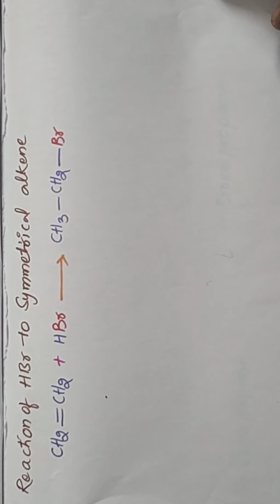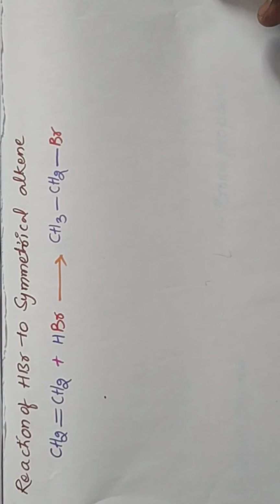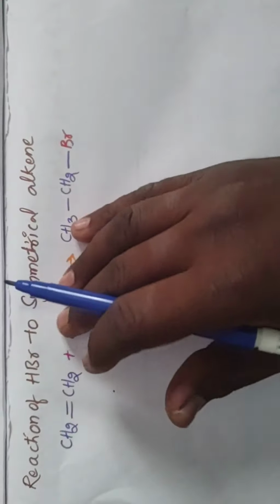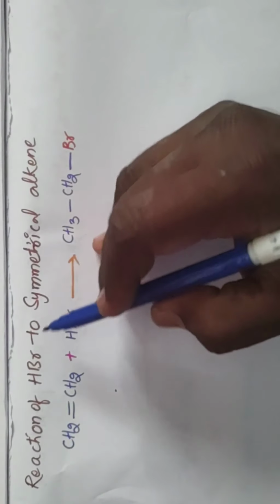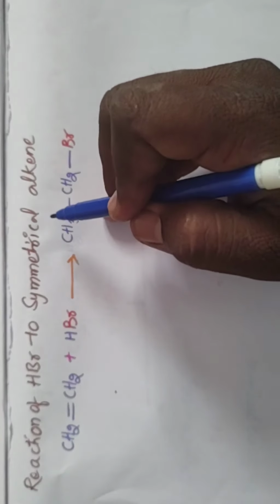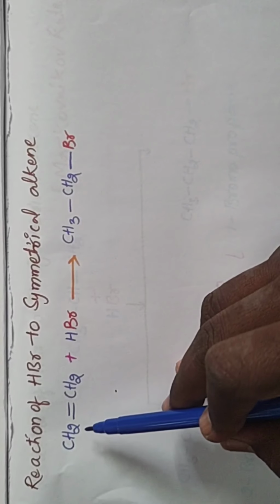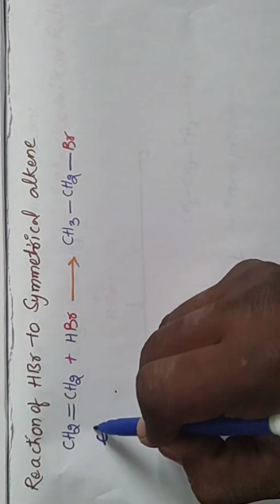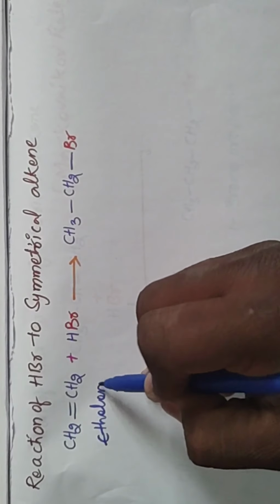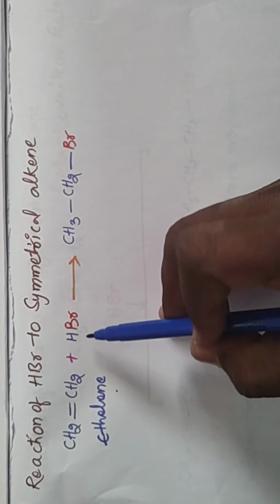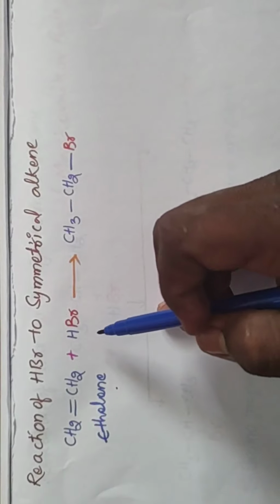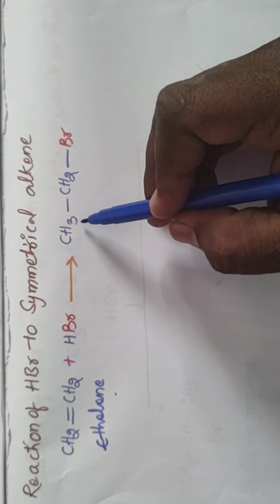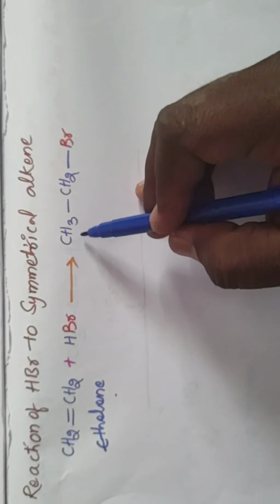Okay, for example, you take the reaction of the alkene with HBr. Which type of alkene? Symmetrical alkene. HBr added to the symmetrical alkene. In this CH2 double bond CH2, it is a symmetrical alkene. This is ethylene. Ethylene reaction with HBr, that is HX, one of the examples, HBr. Reaction with HBr, we get alkyl halide, 1-bromoethane,